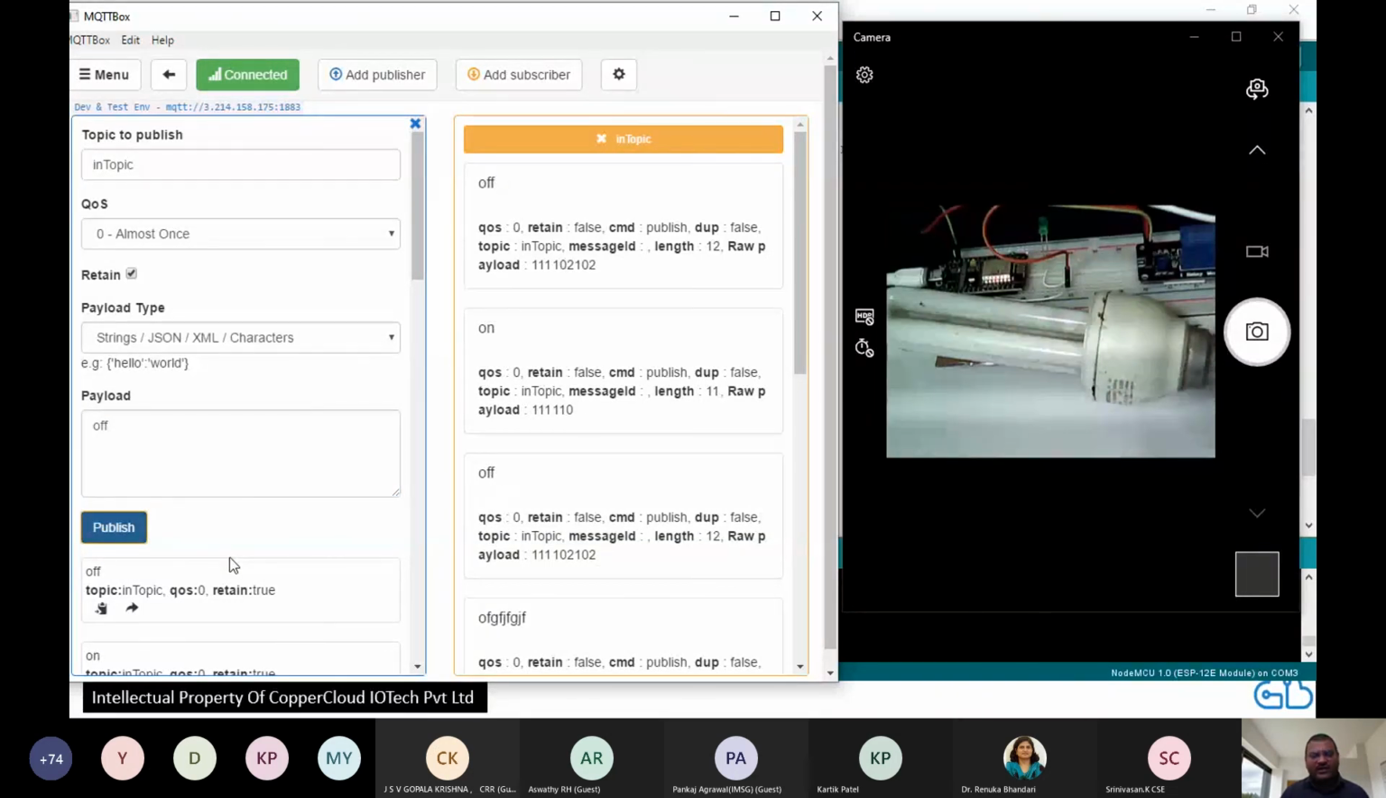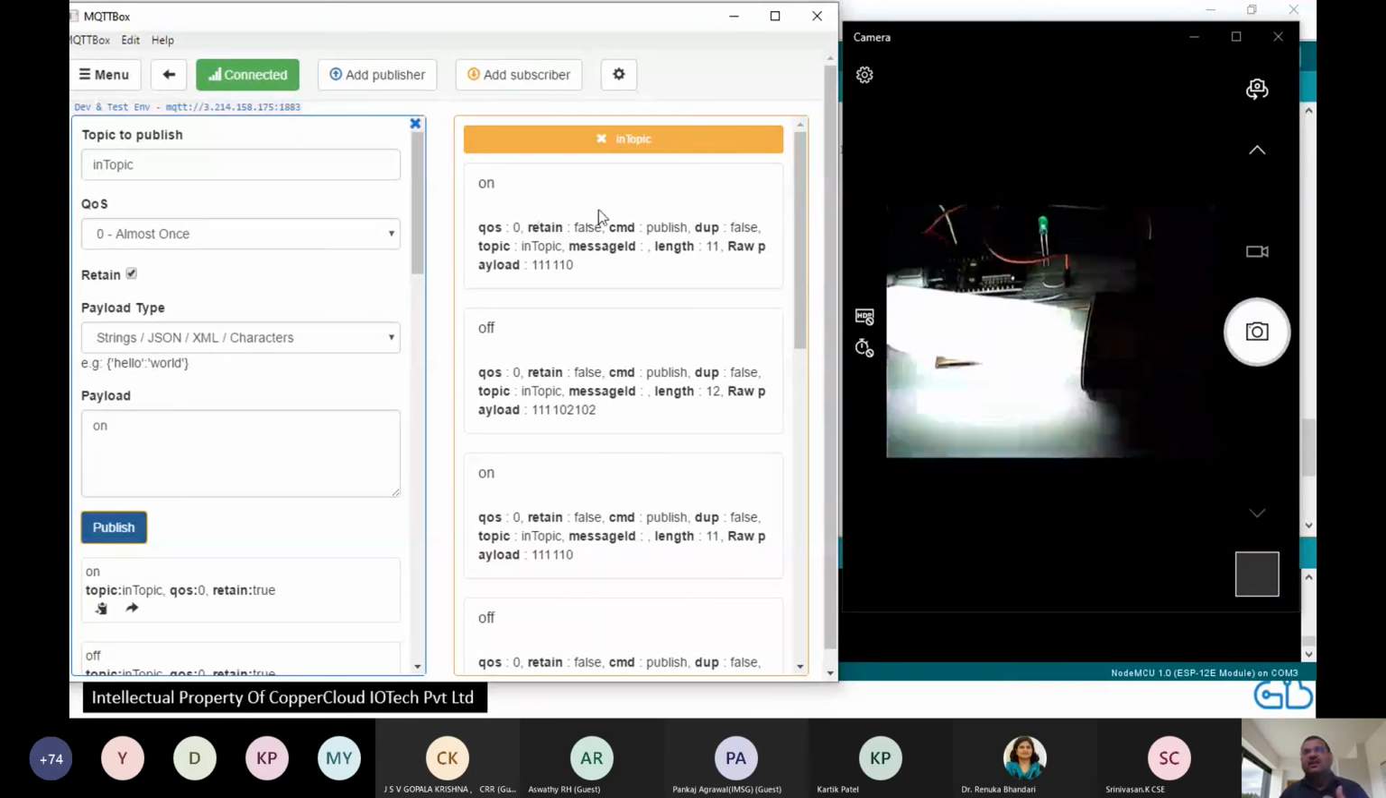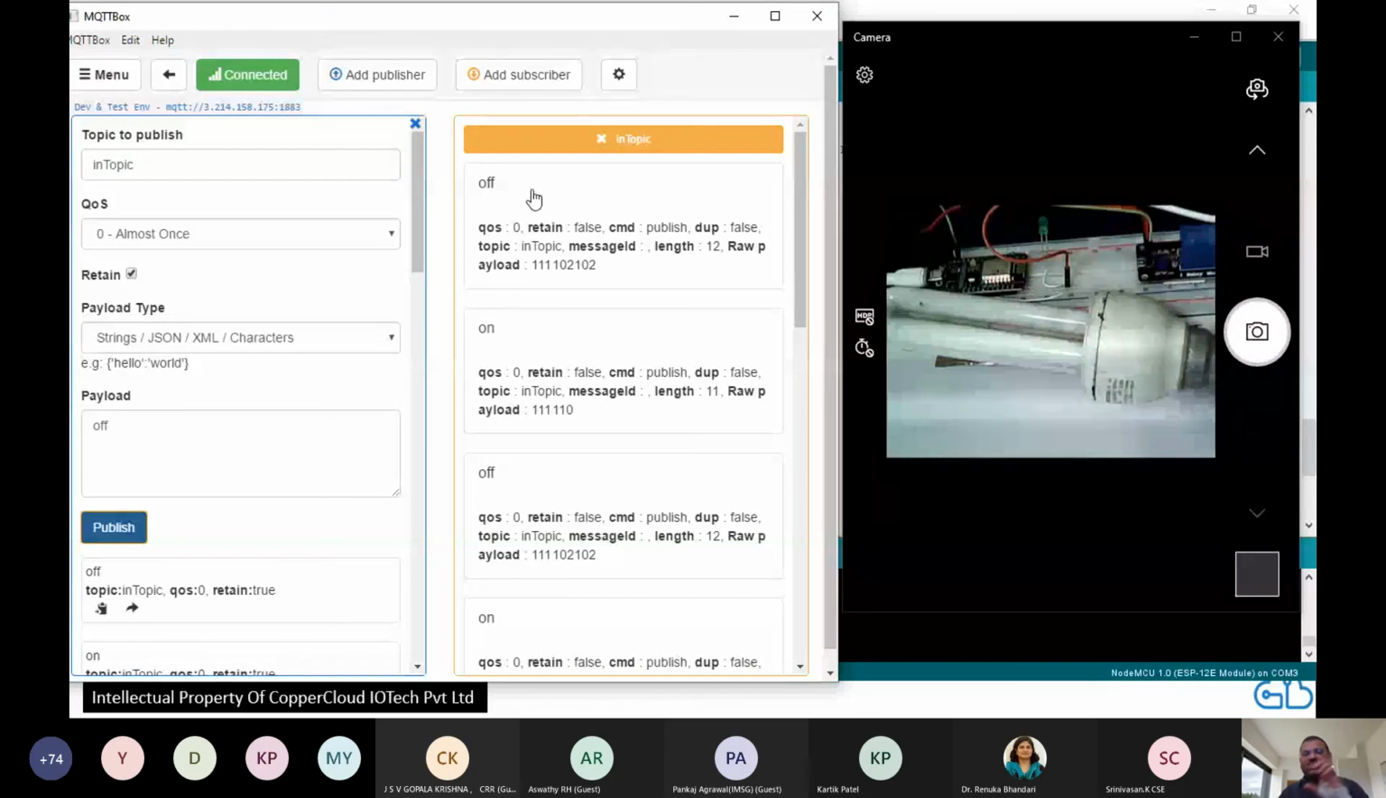I say off, it will go off. So no change, except that in place of the LED, I now have a relay connected to a bulb. Let's do this again. We'll send on, the message on is received on the in topic. The microcontroller responds, the relay kicks in, the bulb lights. I send off, the topic receives off, relays it to the controller, the controller lowers the pin voltage, the relay kicks off, the light goes off. As simple as that.